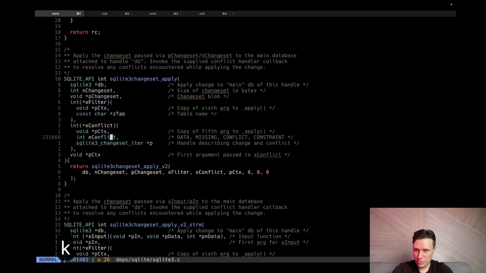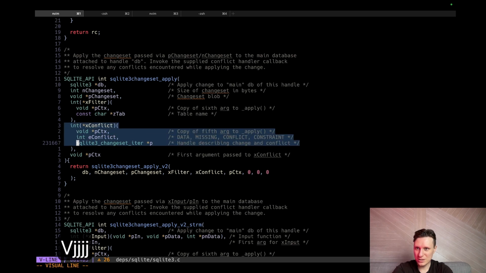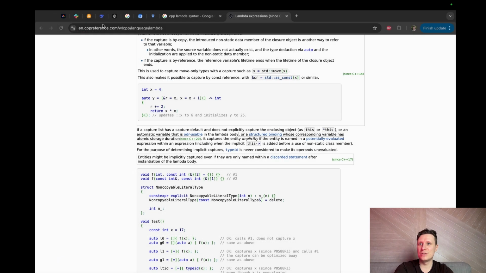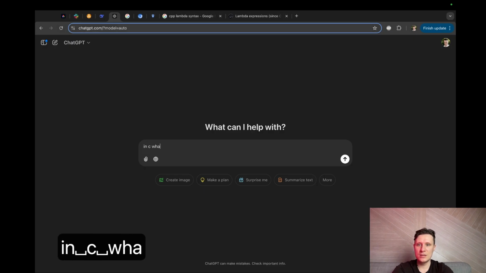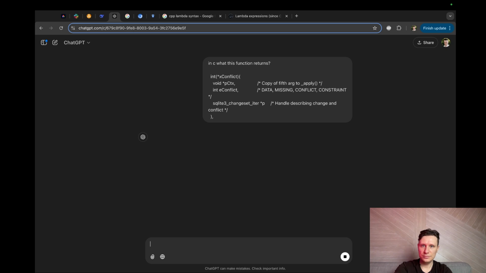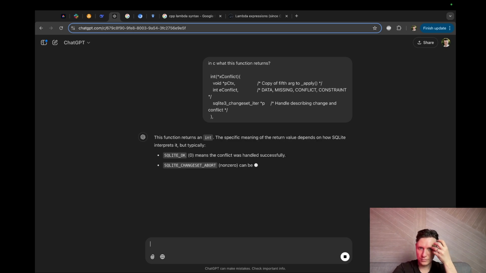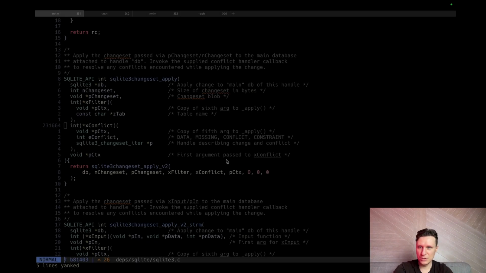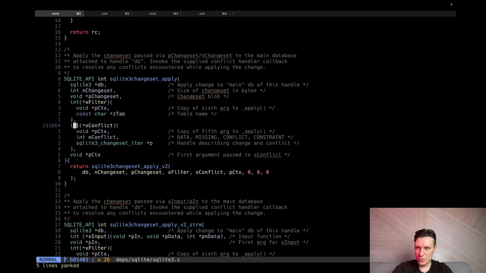What does SQLite want from us? I believe they want int. If I know correctly, the syntax is correct. Let's ask ChatGPT. In C, what does this function return? Returns int. Okay. This one should return int.